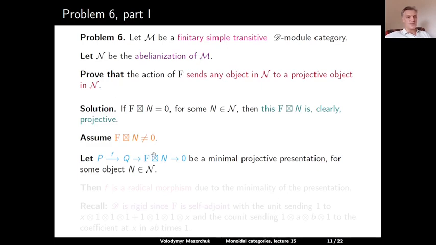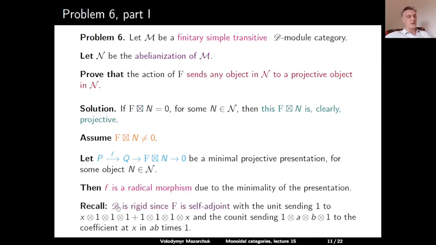So the object F applied to N is covered by the projective object Q, and the kernel is covered by the projective object P, and the morphism is f from P to Q. And this is a minimal projective presentation. And the minimal projective presentation means that f is a radical morphism.